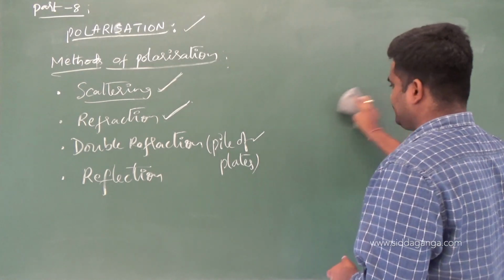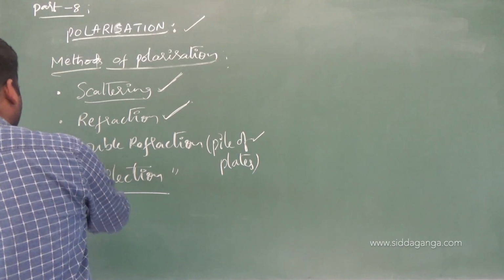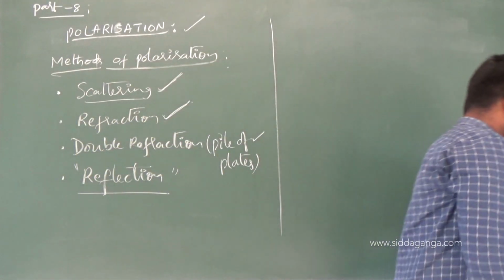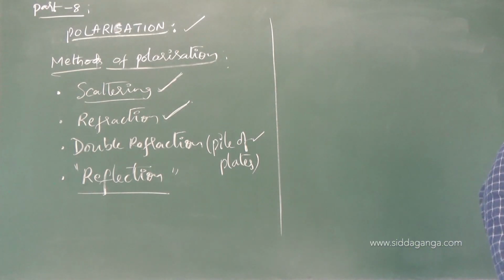Next, this is very important. What is that? Reflection. Just have an idea, look back at this. You have to study more points in depth about this. One special law we will get here, that is Brewster's law, we have to study. Just a minute.